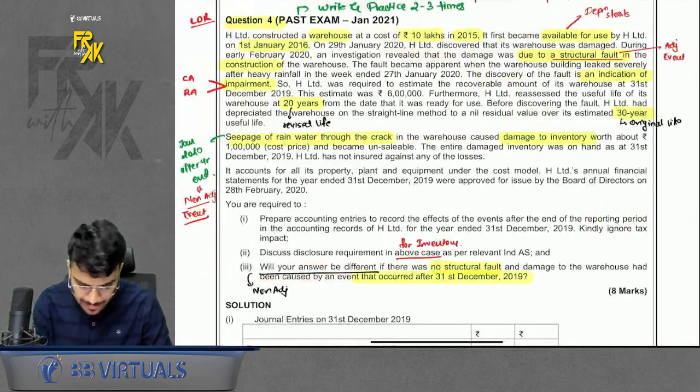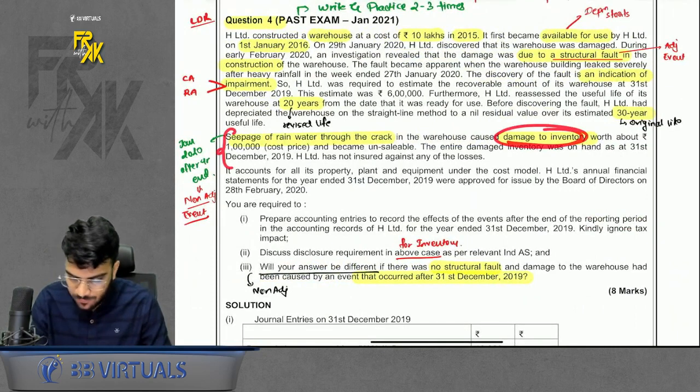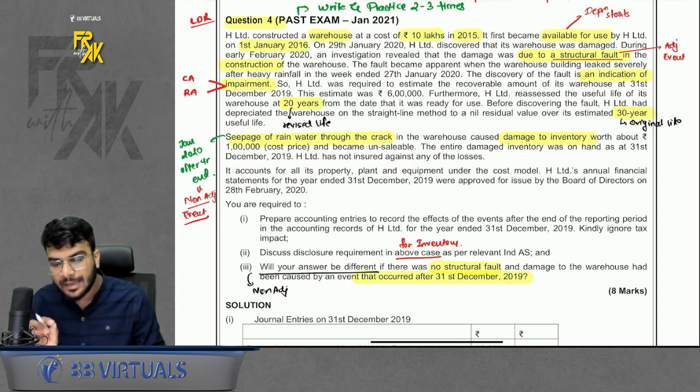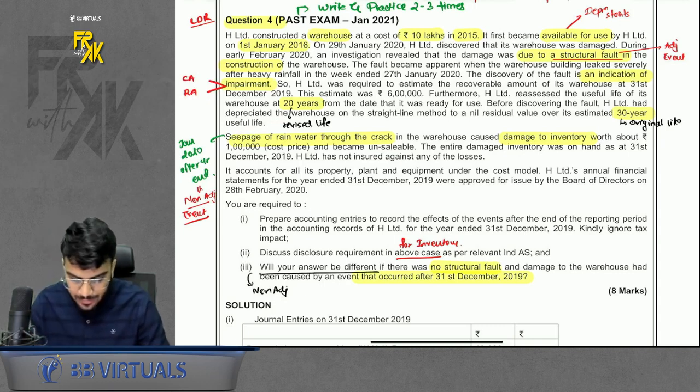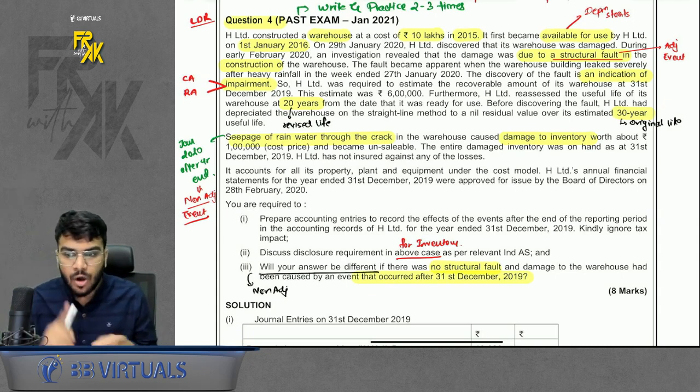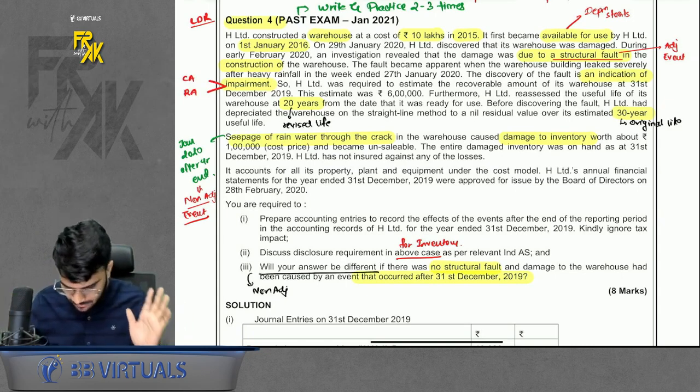Acha, there is a second part of this question also, that the damage to inventory has happened because of rainwater leakage. Water leakage is causing the damage, and water leakage happened after year end. Remember my chart. If damage to inventory is because of fire or water leakage, it is a non-adjusting event. Yes sir, we remember.